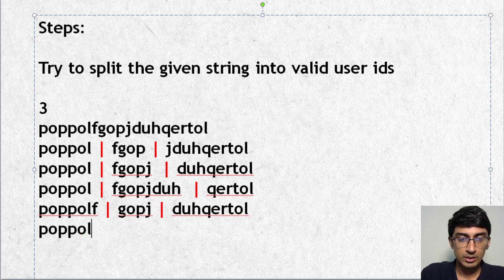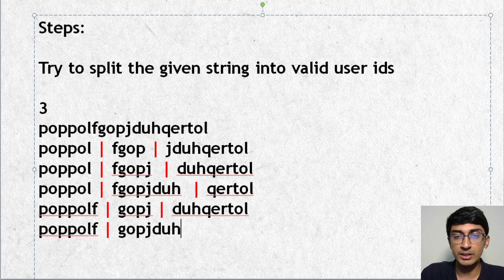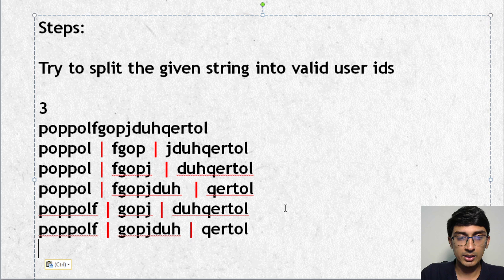Then what else? F, right? Can I go further than that? So I got this. Then I have GOPJ, and then can I bring D here? I can bring D here, but the next one will start with U. So I have to bring U here also. And if I bring U here also, then it has to be H as well, right? So I'll have to bring H as well over here. And then it becomes QERTOL, right? So far, how many do we have? We have 1, 2, 3, 4, 5.